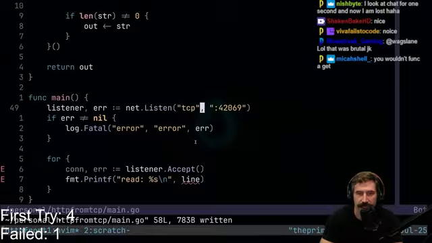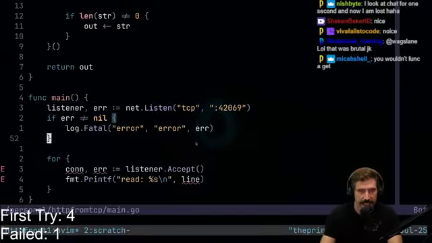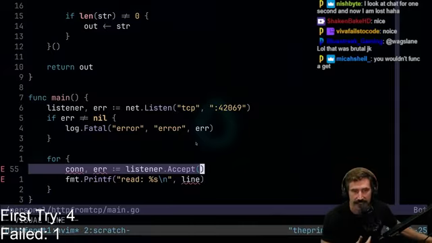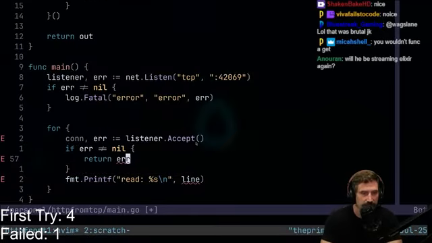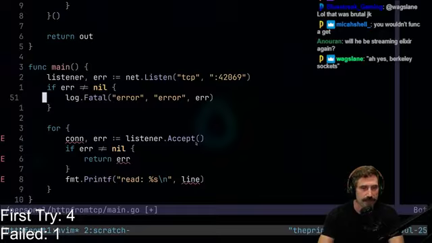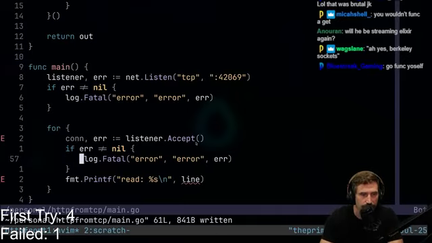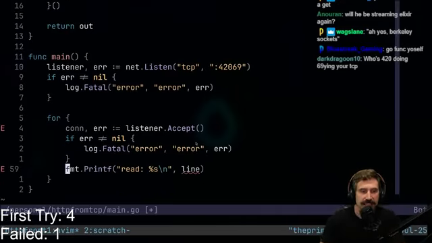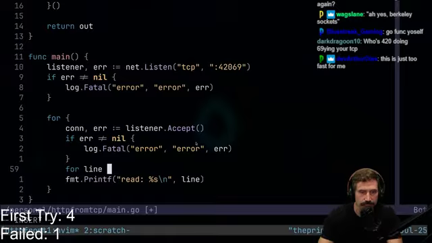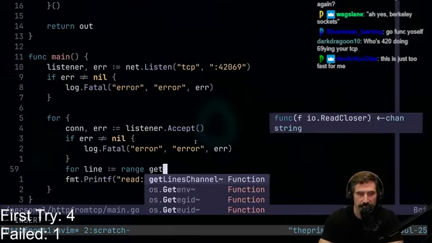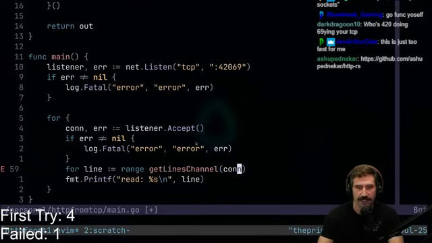So now we're gonna create a server. It's gonna get TCP connections coming in, and we're gonna get this connection, and we're gonna get this error, okay? Very, very simple. And from there, I'll do the exact same thing. We'll go 6 up, 6 down, bam, bam. There we go, do one of those, and then I'm gonna go like this: line equals, and then I can range over getLinesChannel, and I can just pass in a con.